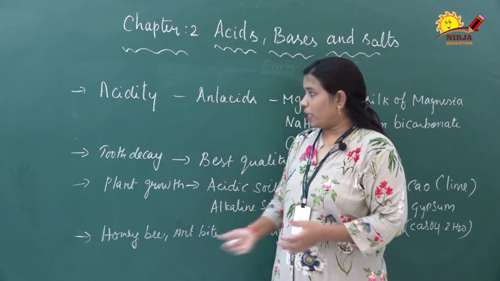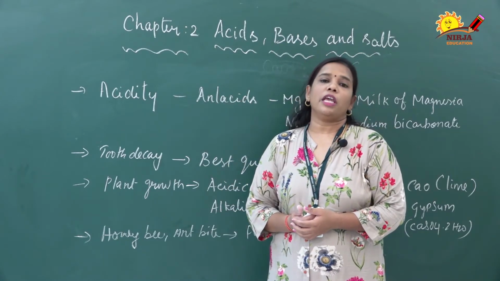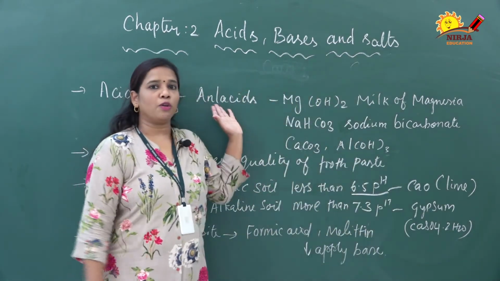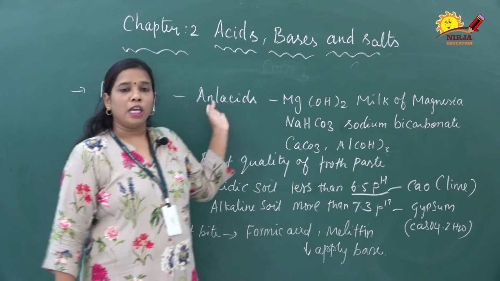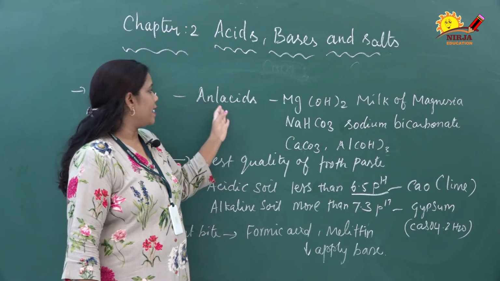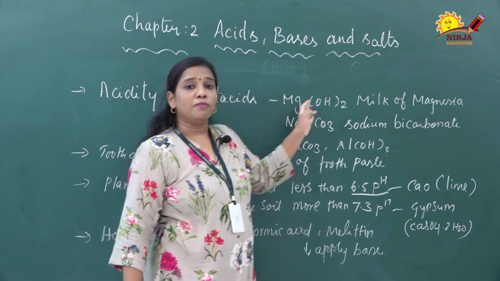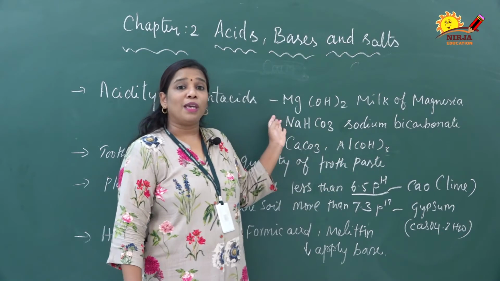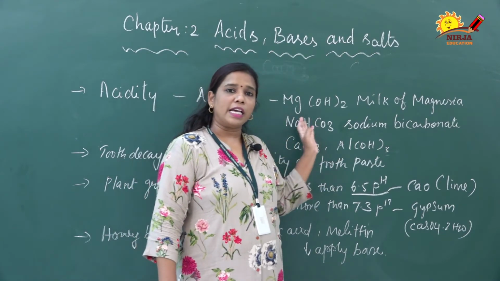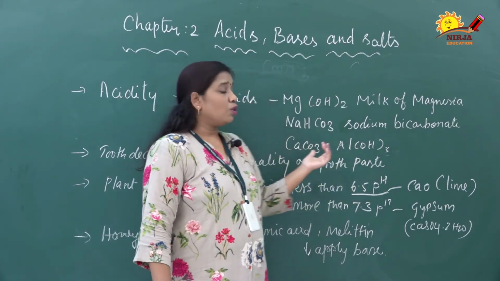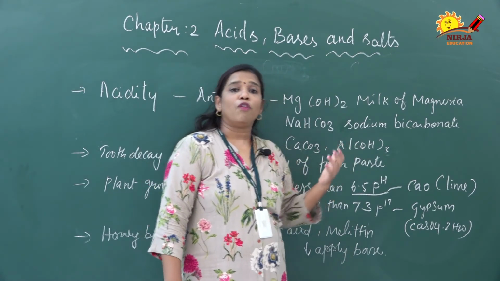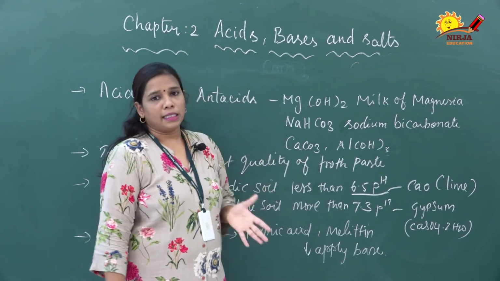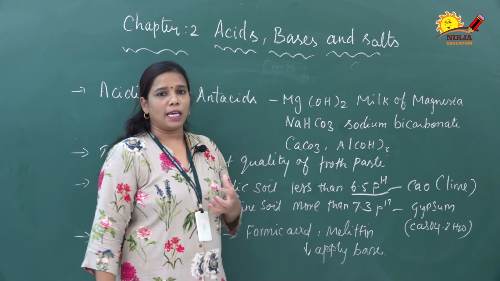Here is a quick recap of all the points of pH in everyday life. The first is pH in our digestive system. Excess hydrochloric acid leads to acidity. To cure acidity, we have to take an antacid. An antacid is magnesium hydroxide, also called milk of magnesia. We can take baking soda, sodium bicarbonate, NaHCO3. CaCO3 and Al(OH)3 are also available in tablet and liquid form in the market. Antacids are basic materials.